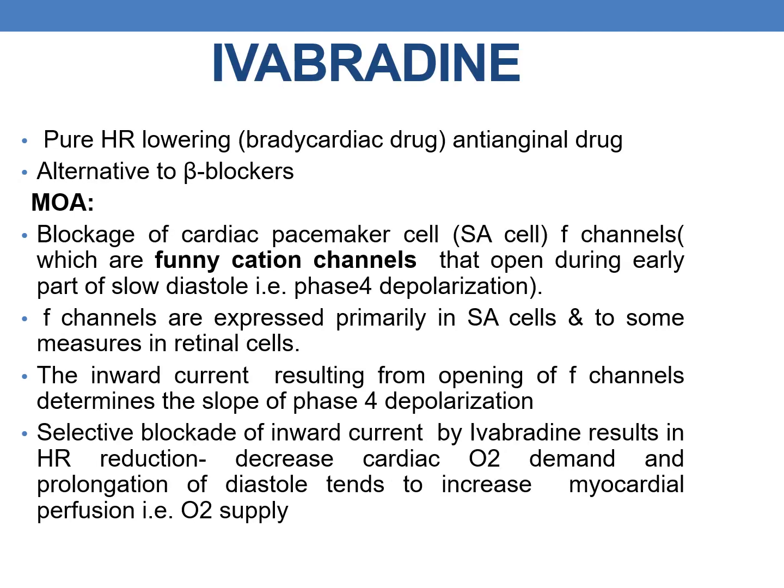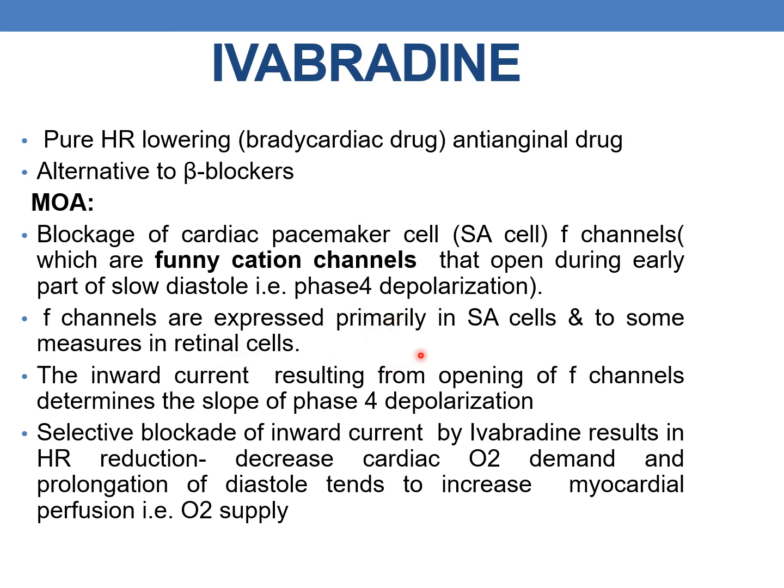The other anti-anginal drug is ivabradine. It is a pure bradycardiac anti-anginal drug and is used as an alternative to beta blockers. Coming to the mechanism of action, it blocks the cardiac pacemaker cell SA node F channels, which are called funny cation channels, that open during the early part of diastole or during phase 4 depolarization. Ivabradine blocks the funny cation channels that open during phase 4 depolarization.